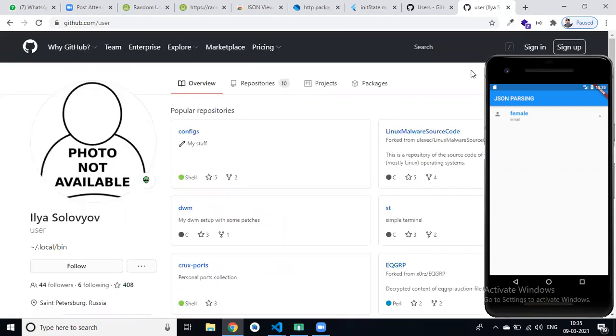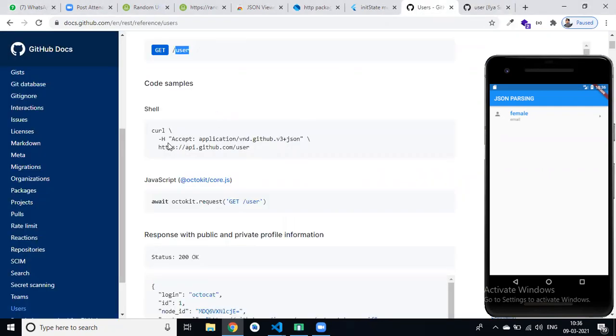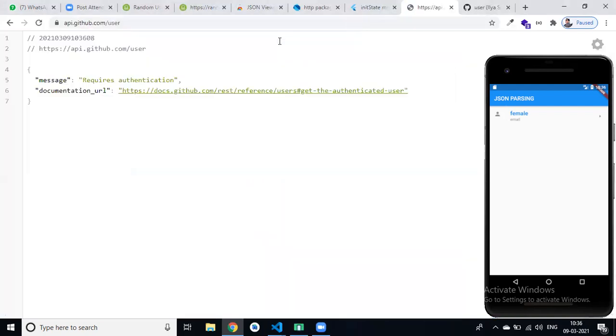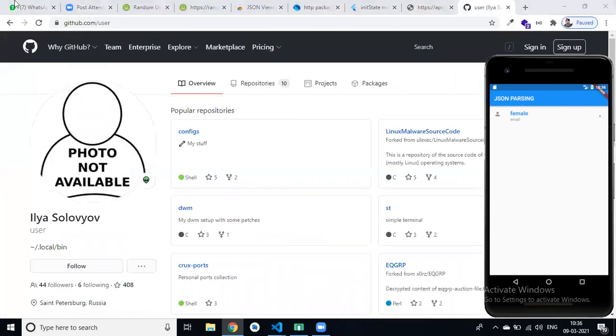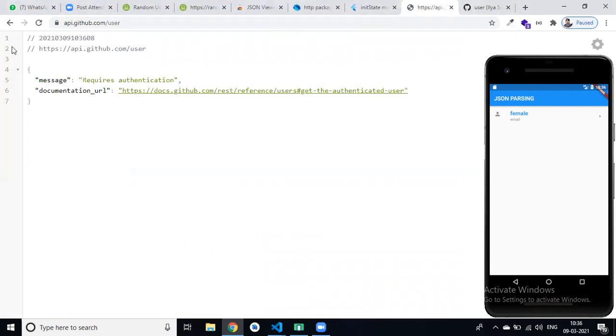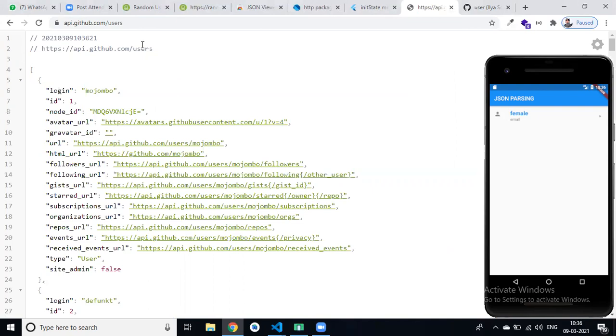No. Then how? Okay, api.github.com. If I hit this, it requires authentication. How? Now you can see we got a result from the GitHub API.